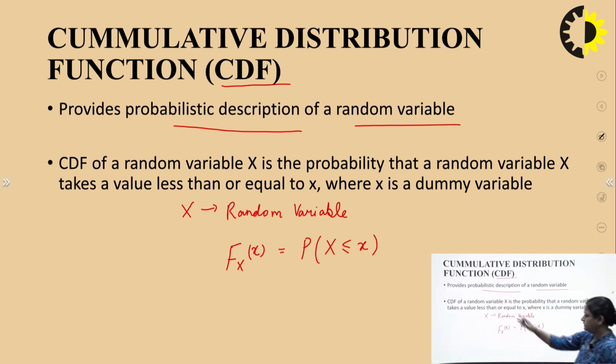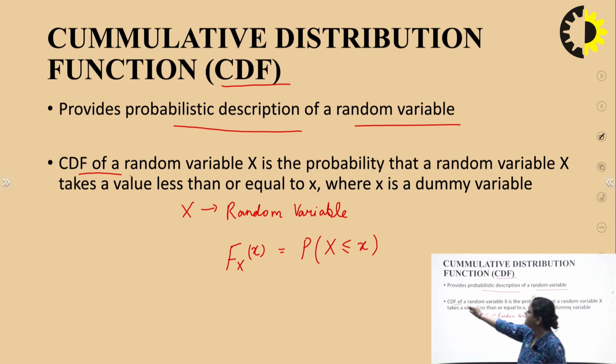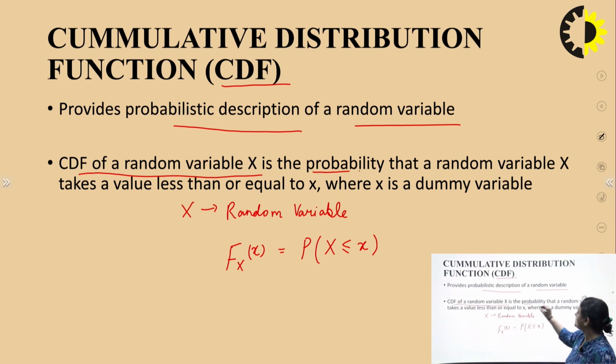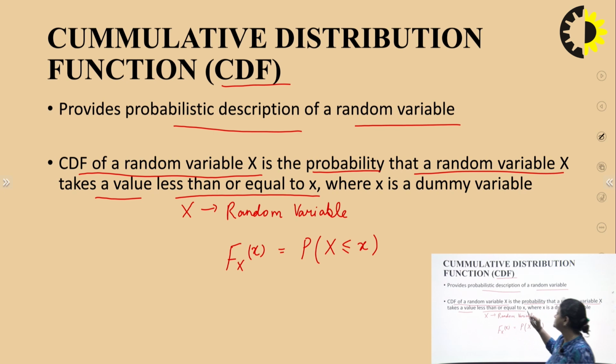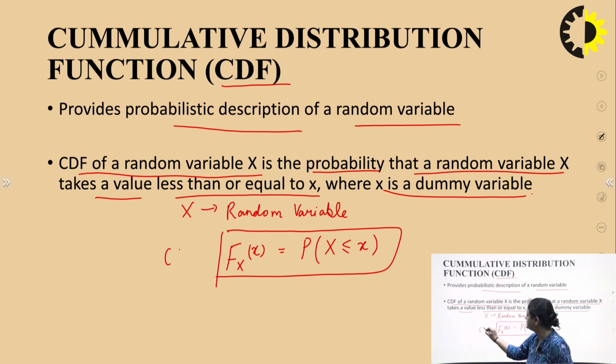Now let us read this statement. The CDF of a random variable X is the probability that the random variable X takes on a value less than or equal to small x, where small x is a dummy variable. Mathematically, this is the formal definition of CDF: capital Fx of small x is equal to the probability that the random variable X will take some value less than or equal to small x. This is the mathematical expression for CDF.